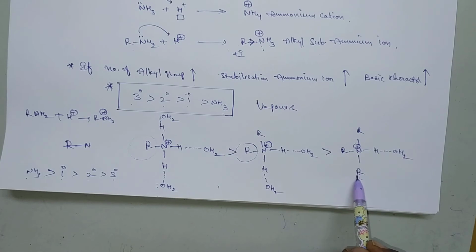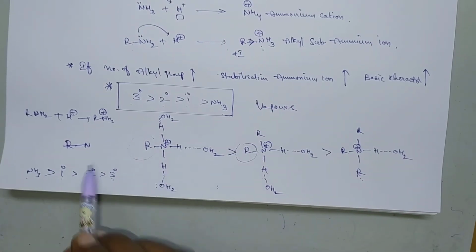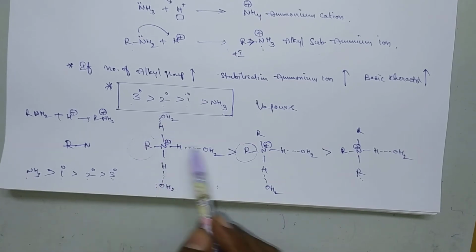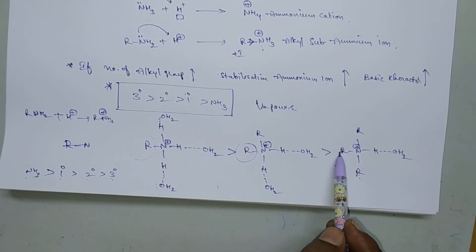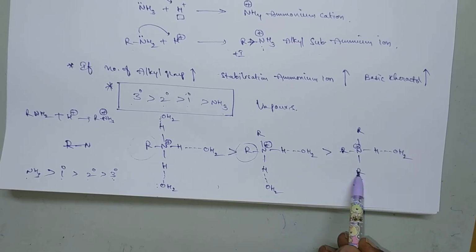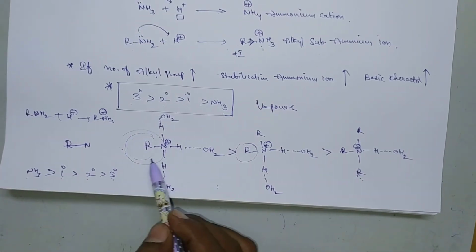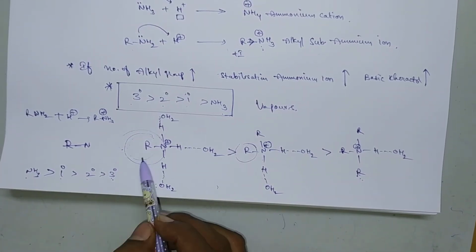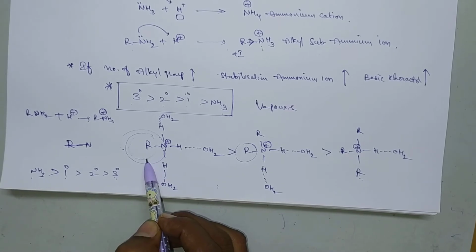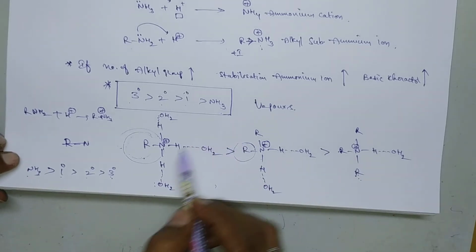It also depends upon the size of the alkyl groups. If the alkyl group is large, the solvation may be less due to steric hindrance. So by solvent effect and steric factors, there are some changes in the basic character order.